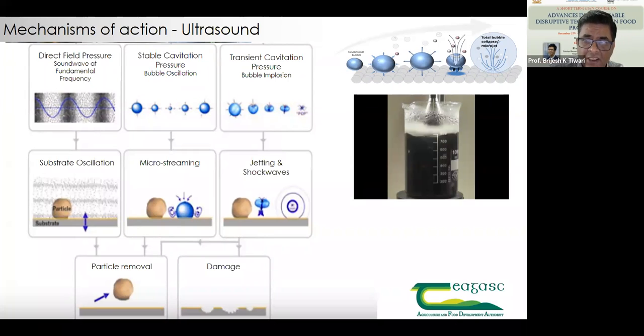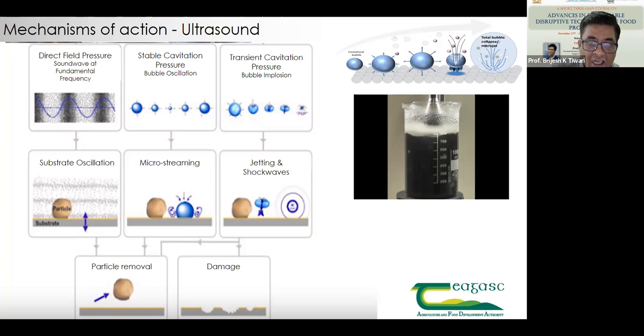The third action over here is transient cavitation pressure, where the bubble implodes. And because of that implosion of the bubbles, it causes jetting, formation of jets and formation of shock waves. And because of that, it causes breakdown and damage.